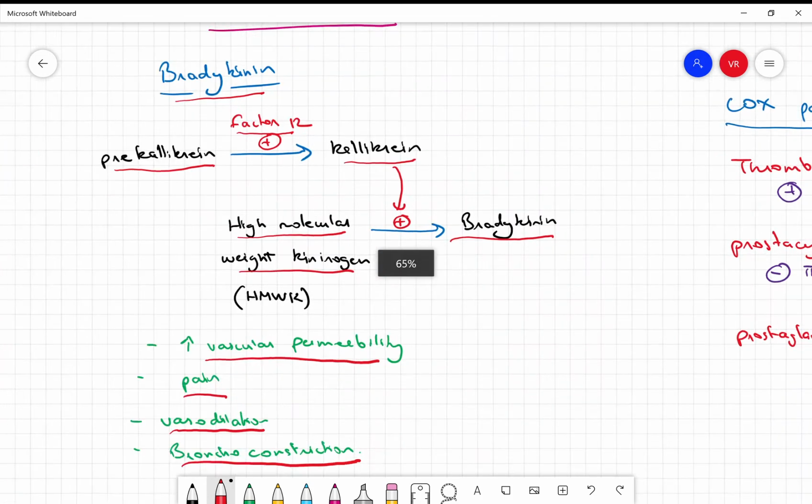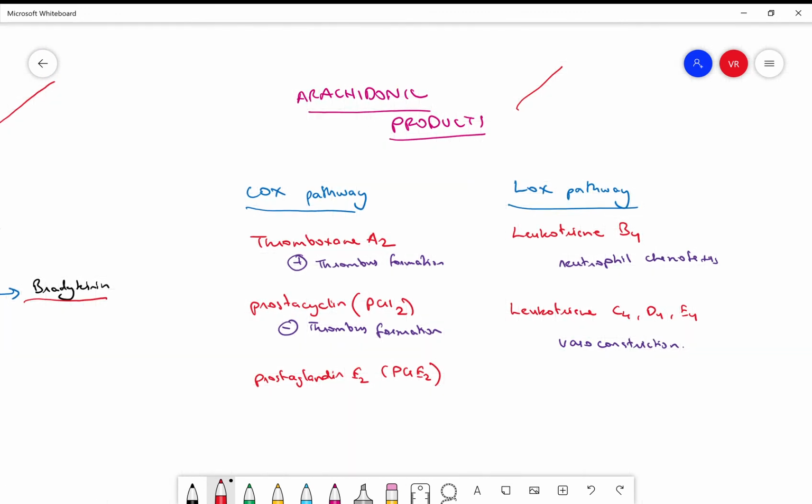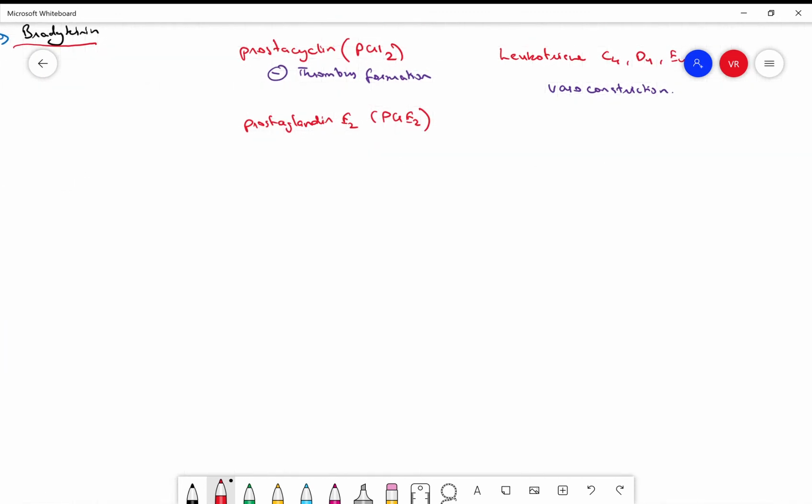And then moving on, the next important one is your arachidonic acid products. So this will be the process. You have phospholipids in your cell membrane, right? So that is broken down into arachidonic acid by the enzyme phospholipase.